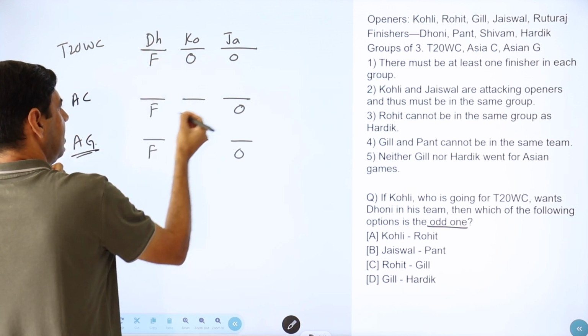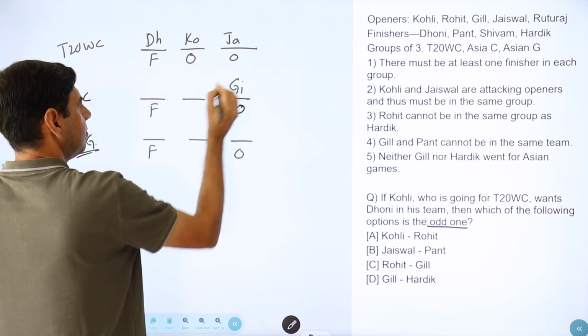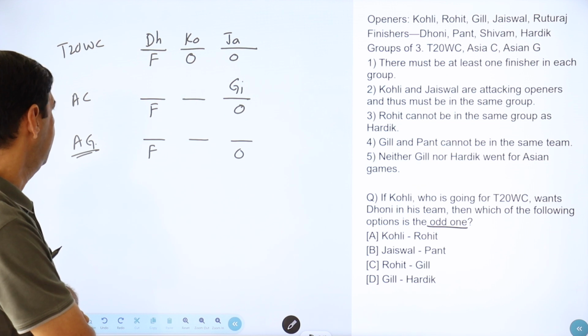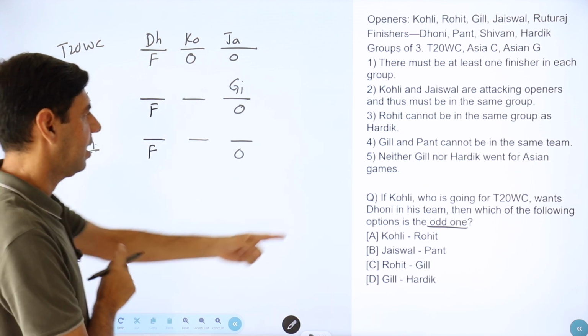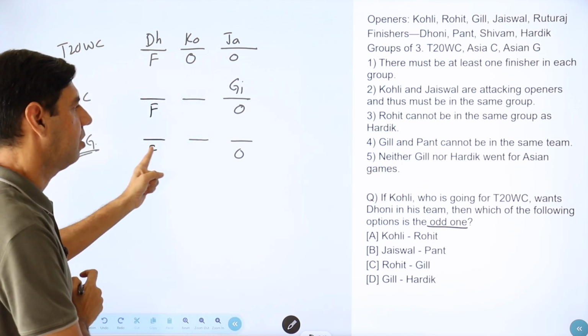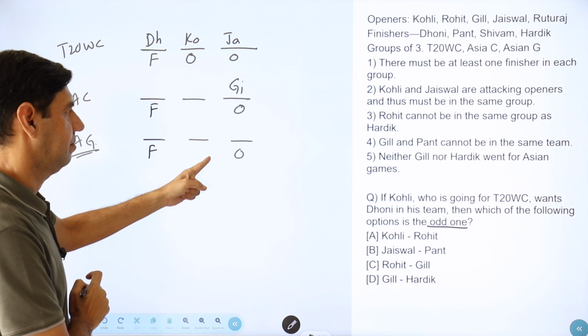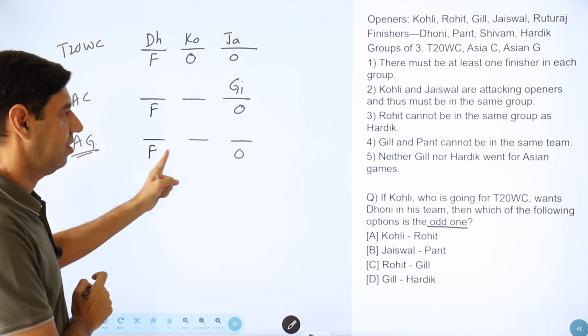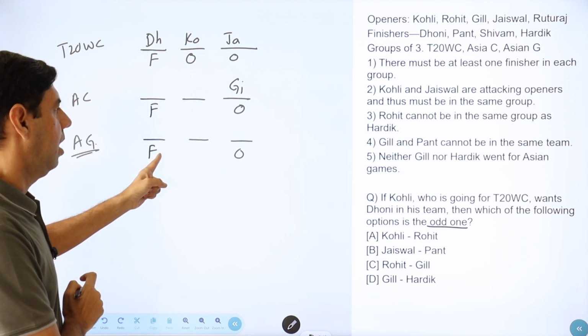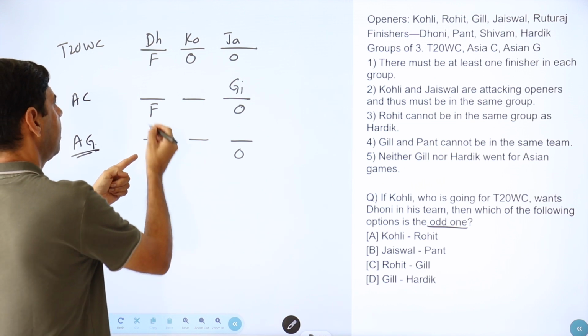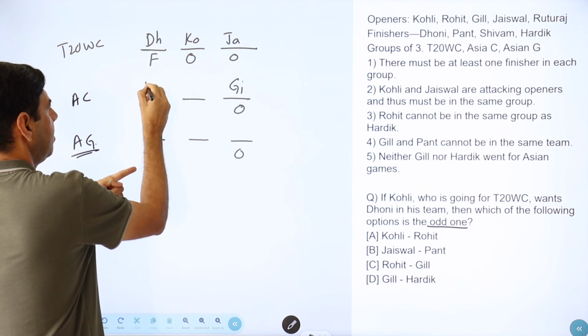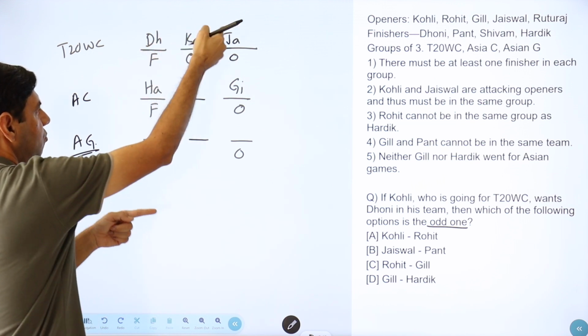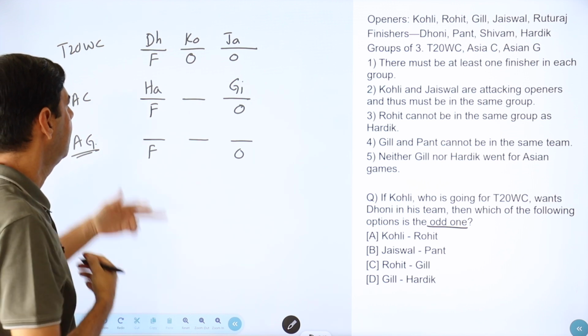Now Dhoni is also there. So Gill has to come here. Gill cannot be in Asian Games. Hardik also cannot go to Asian Games. So Hardik also has to be a finisher, has to come here. There's no place there. We still don't know it now.